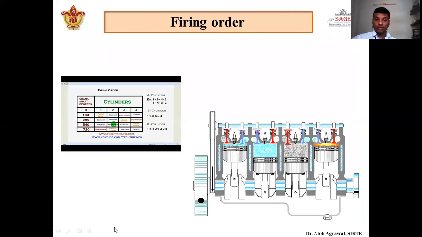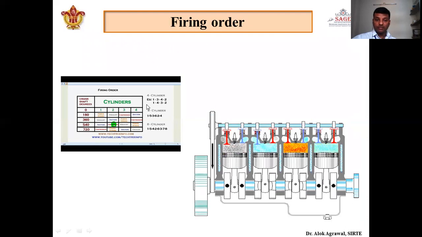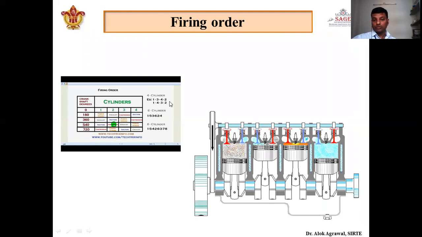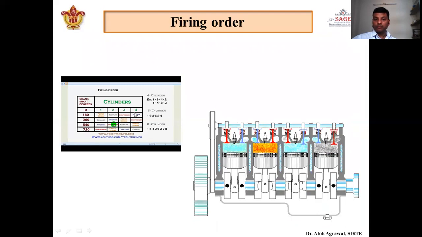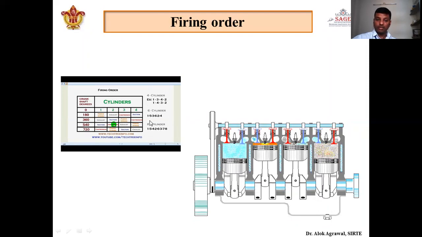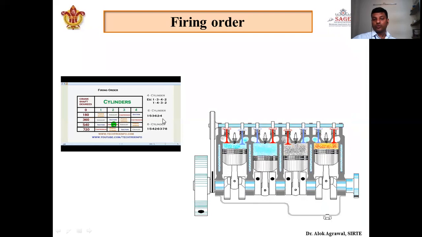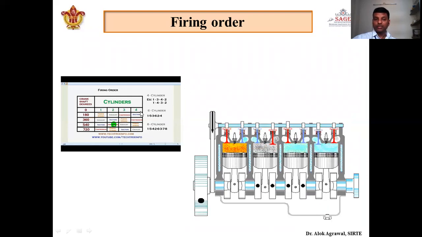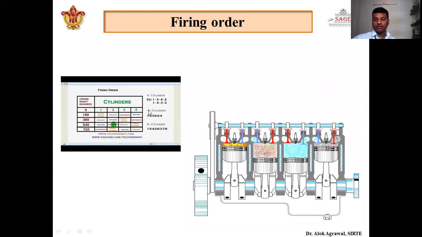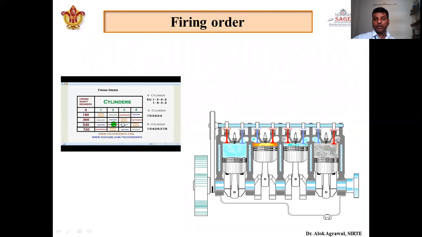It has come out that for a four-cylinder engine, the best firing order is 1342 or 1432. Either can be used. Whereas for a six-cylinder engine, it can be 153624. And in the case of an eight-cylinder engine, it can be 15426378. So all this data is from experimental analysis on the basis of those three factors.